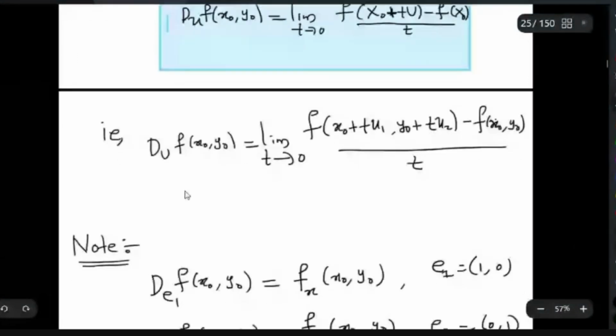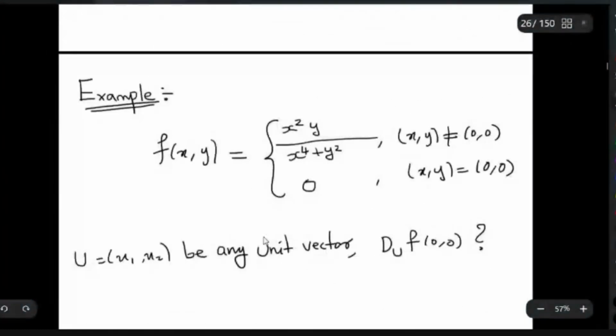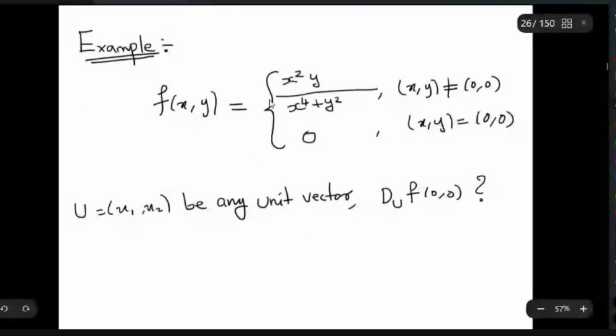Okay. So if you look at the directional derivative in the direction of the e1 vector, you will get the partial derivative with respect to x. If you look at it in the direction of the e2 vector, you will get the partial derivative with respect to y. Okay, now let us look at one example. You have to consider the directional derivative of f in any direction. I am not fixing any direction. You can take some arbitrary direction, so you have to find this value.